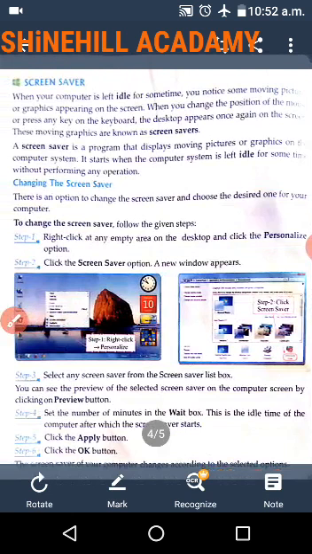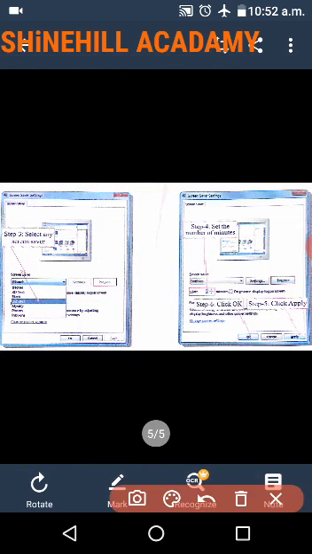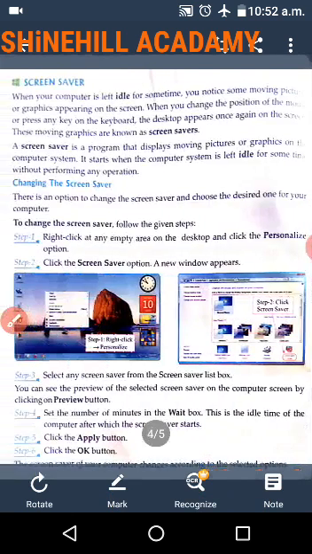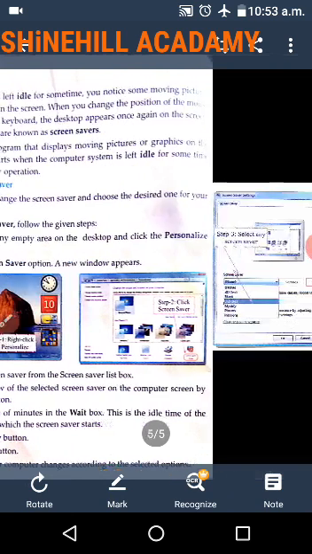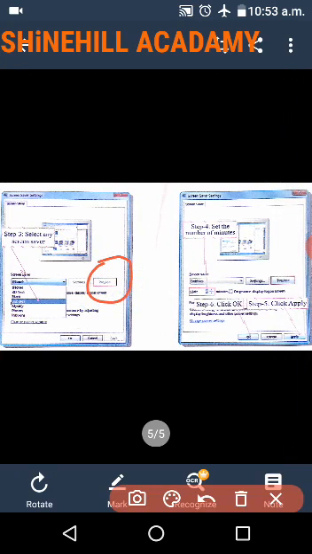Step 3. Select any screensaver from the screensaver list box. So it's a screensaver list box. Now you can select any one. You can see the preview of a selected screensaver on the computer screen by clicking the preview button. So it's a preview button. If you want to preview the screensaver, you click here.